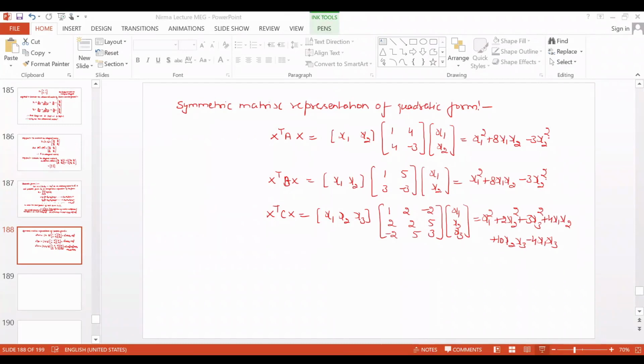So suppose A is any n cross n matrix, and then we have this X transpose A into X. Okay, that is equal to another quadratic form X transpose B into X, where this B is equal to 1 by 2 into A plus A transpose, and then B is a symmetric matrix.